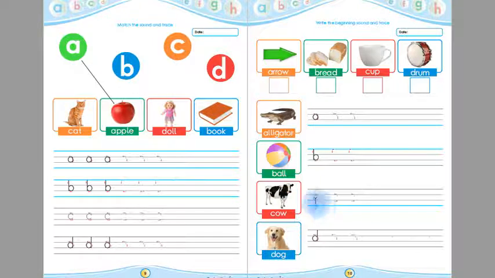This is K. Children, you have to trace this K. After tracing this K, then you have to write K in these 4 lines.